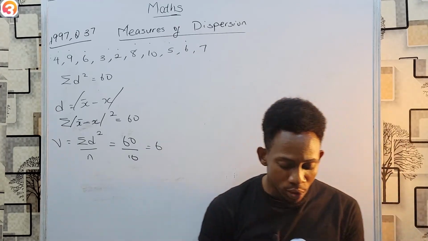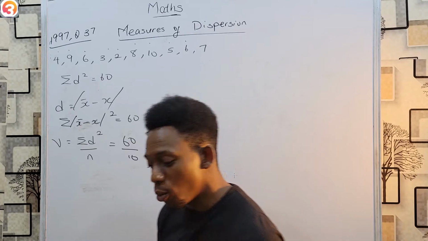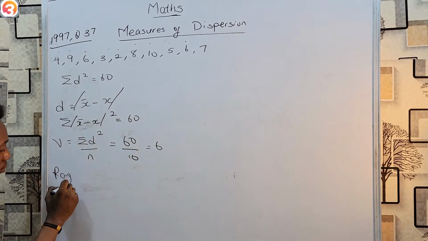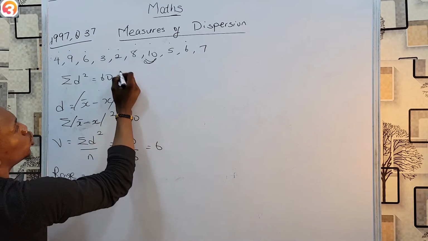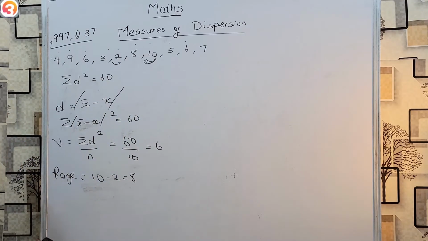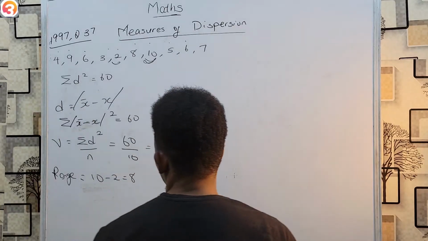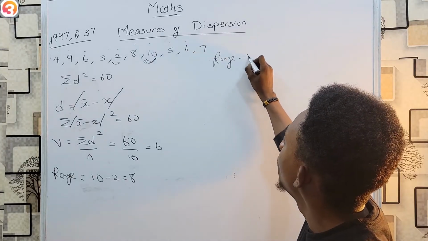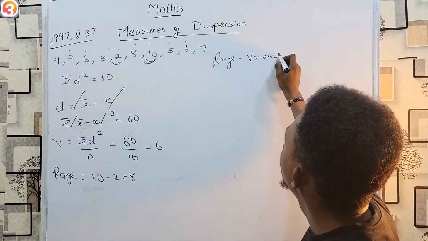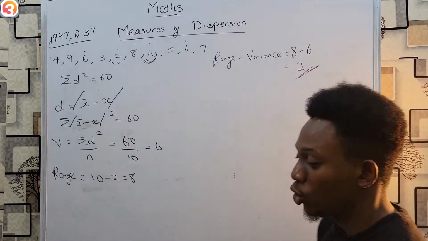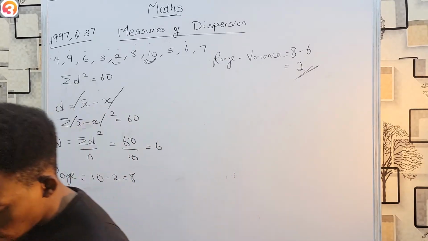We want to find the difference between the variance and the range. So don't just jump and say your answer is D because you saw 6 there. I must also get the range. Range is biggest minus smallest. Obviously, my biggest is 10. Smallest is 2. So 10 minus 2 is 8. And now, can I get the difference? Of course. Difference means to subtract. So range minus variance becomes 8 minus 6, which is 2. And that is option A.